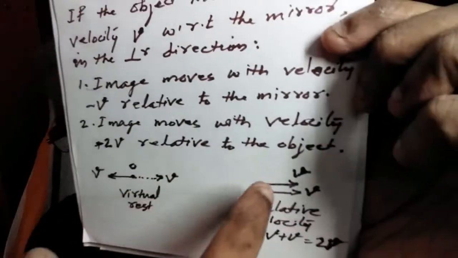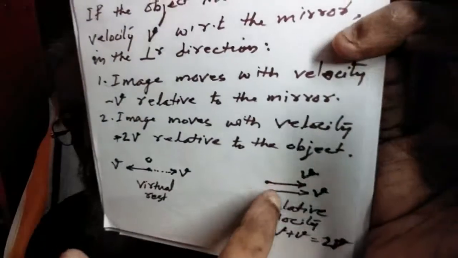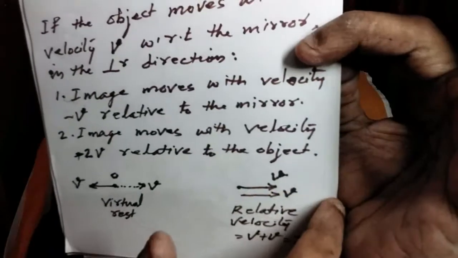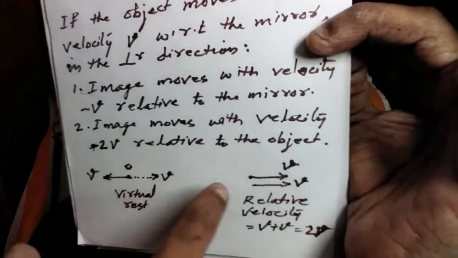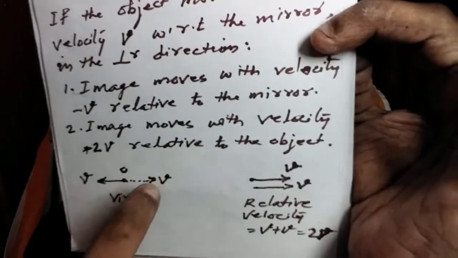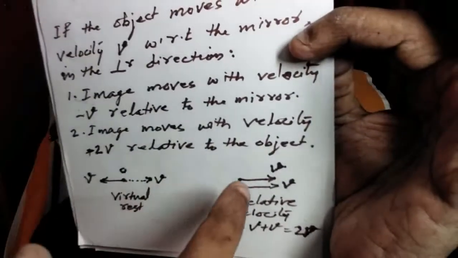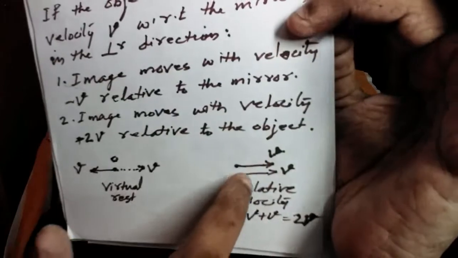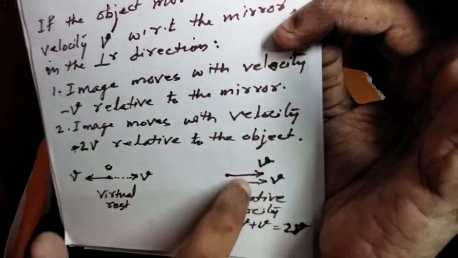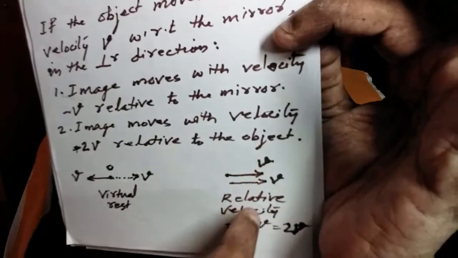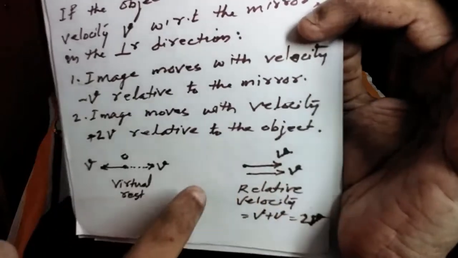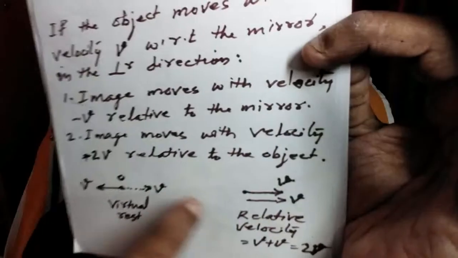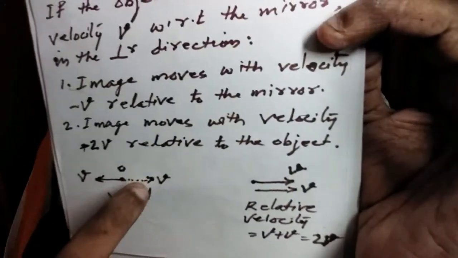Same must be done on the image also. Here the original velocity of the image is v in this direction. You should add this velocity here also in the same direction. So now the total velocity of the image is v plus v, or 2v. This is the relative velocity of the image with respect to the object.